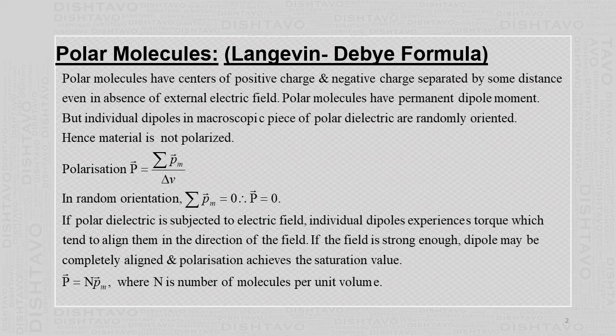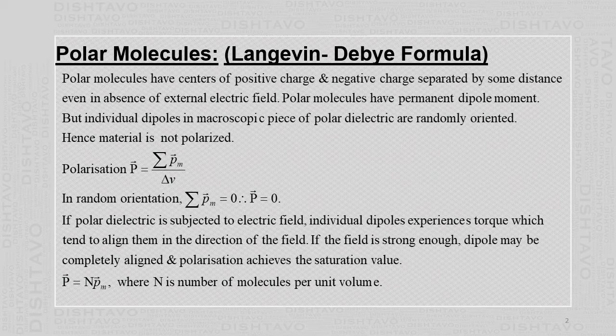In the absence of electric field, all the dipoles of the polar dielectric are randomly directed. That means, although they have the same magnitude, for every molecule having the dipole moment in one direction, there is always another molecule having the dipole in the opposite direction.